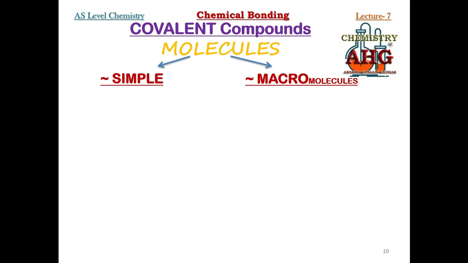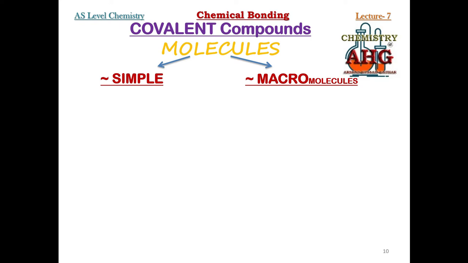It is very simple to remember the properties of these two types of covalent compound. If you have the properties of ionic compounds in your mind, then there is no need to separately remember the properties of simple molecules and macromolecules. In simple molecules, the properties are mostly opposite to the properties of ionic compounds, while most of the properties of macromolecules are identical to those of ionic compounds, and only two properties are different.